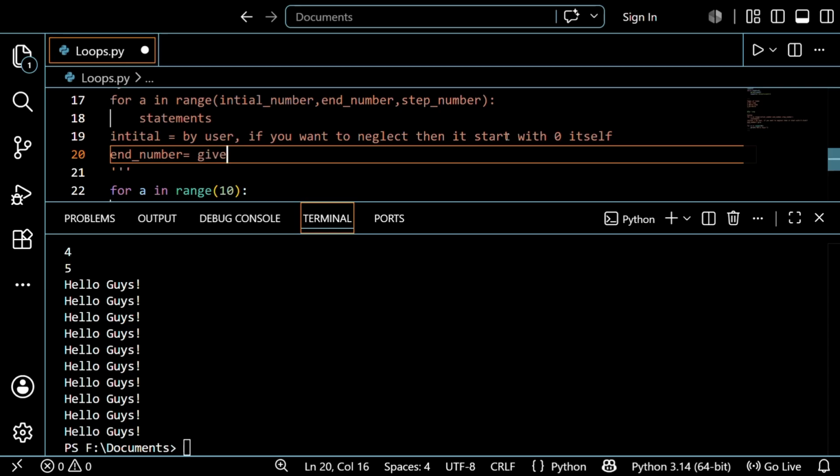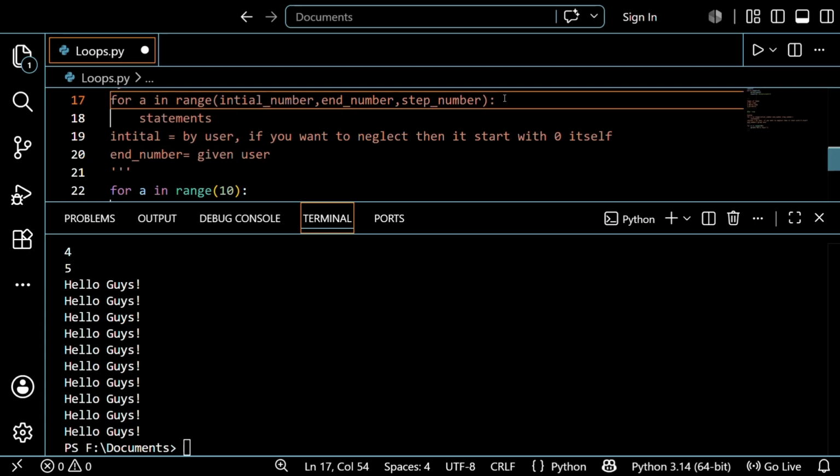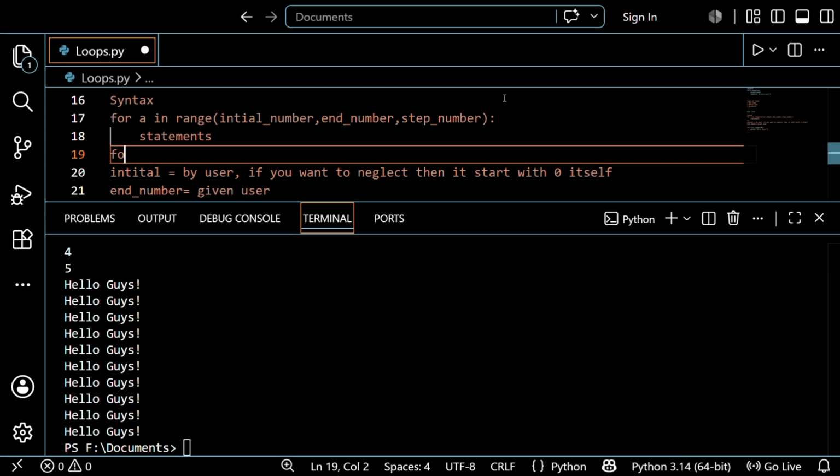So the n number should be given by the user. But see guys, if the initial is not given by the user, it starts with 0 and the n number is given by the user. For example, for a in range, when you use initial number 0, then it should be n minus 1, right?